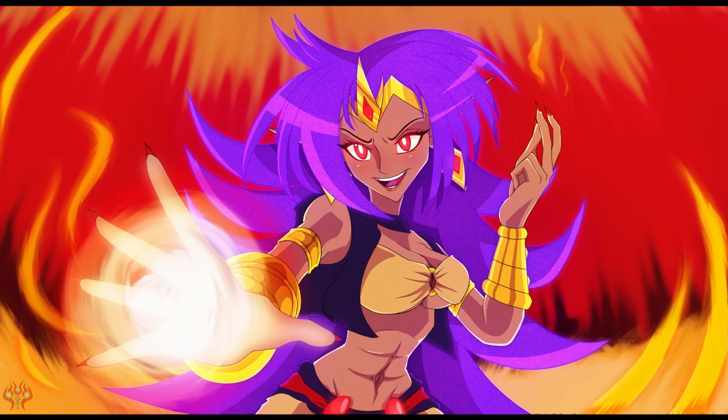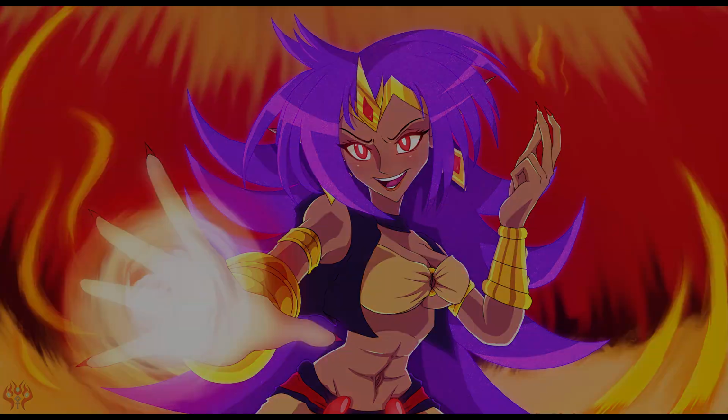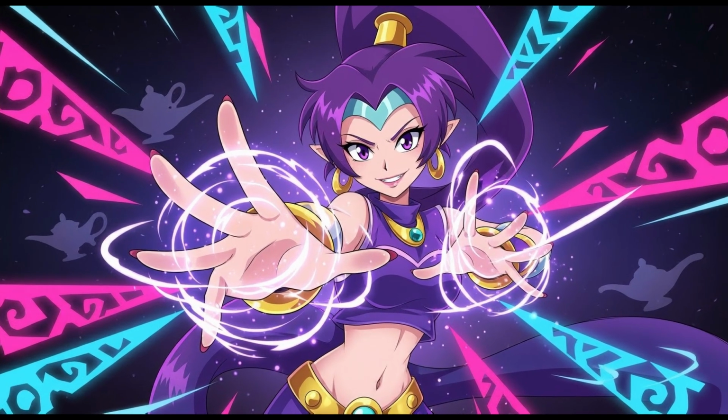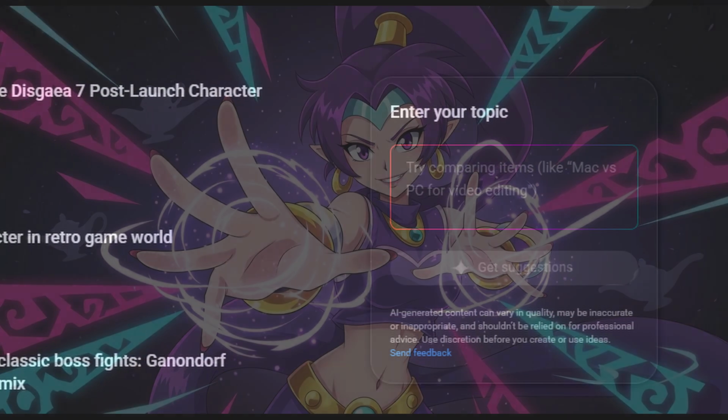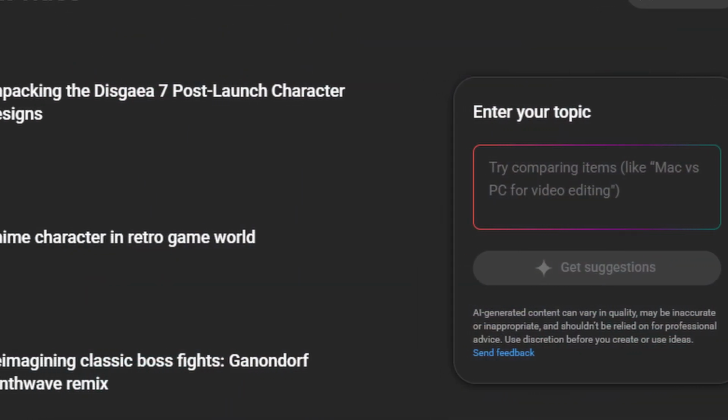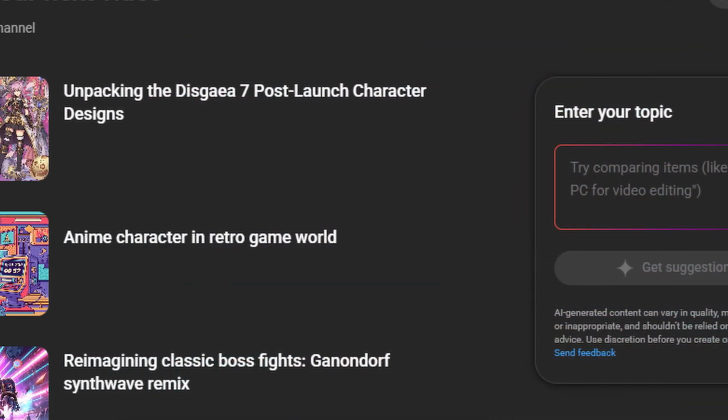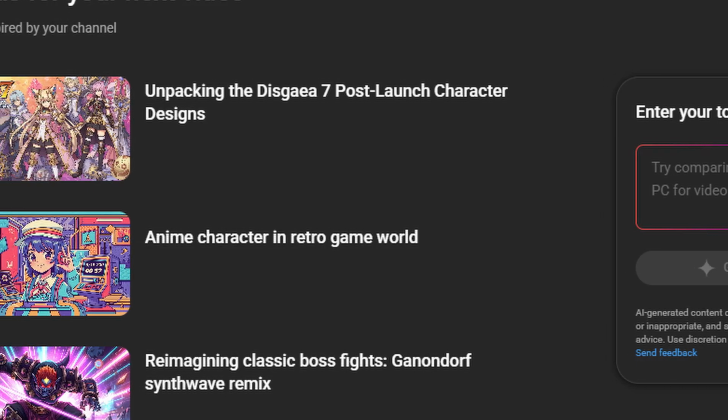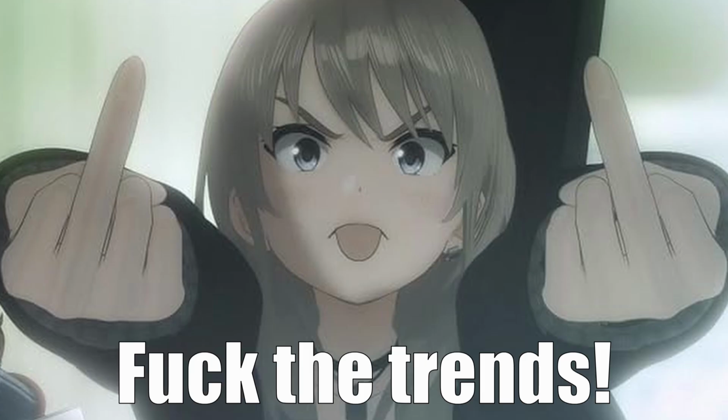Recently I made a genie art piece that's entirely made in both Affinity Photo and Krita. But how did it all begin? Well, it literally started with an AI image that YouTube dishes out in the inspiration tab. How it works is that it'll take ideas from the web and just run with them. What I would get are topics that tend to be clout or uninspiring. You know, because trends are poison.